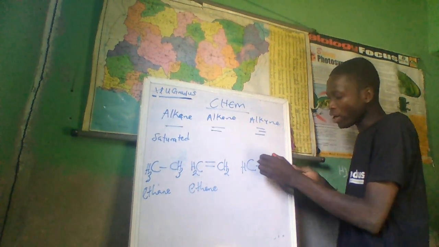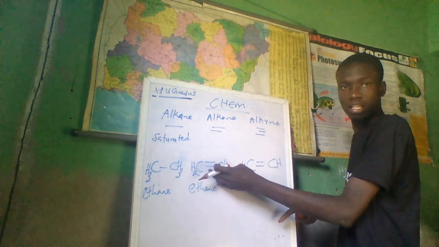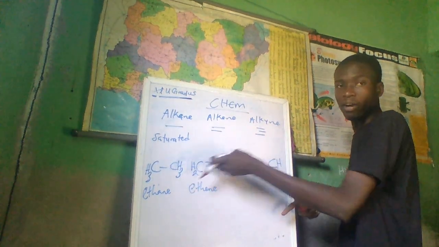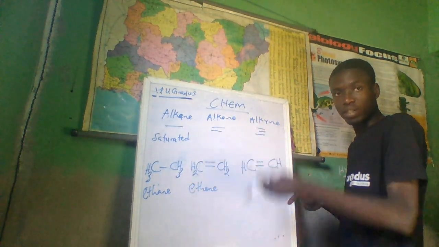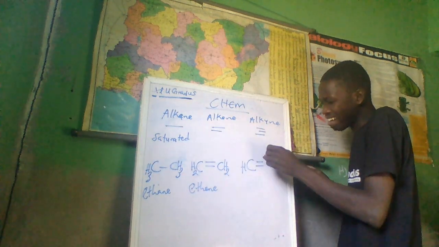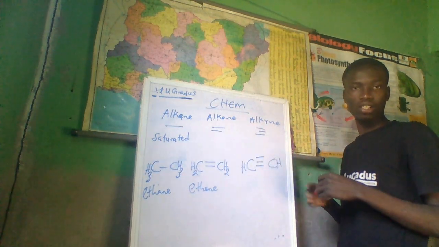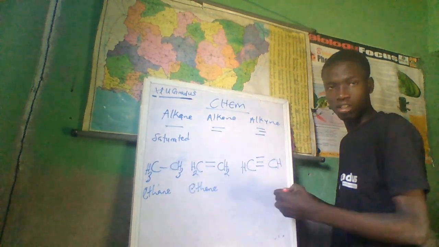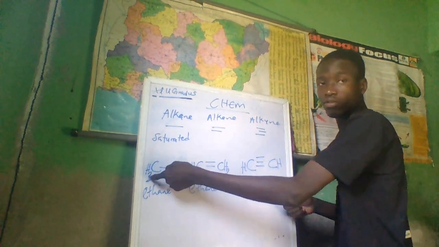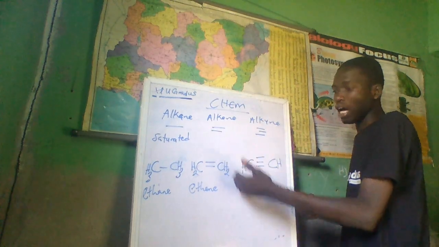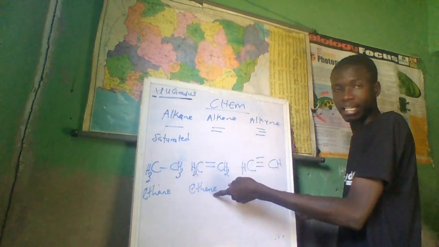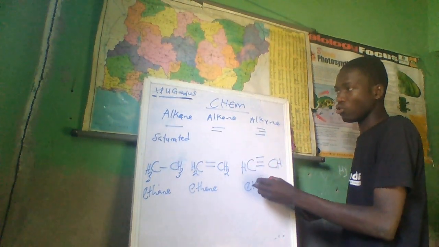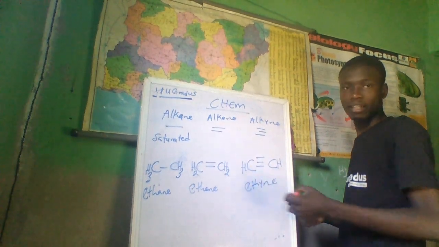So that means already there's a double bond from here. But because of the removal of another 1 hydrogen from each carbon, which is a sigma bond, there's another creation of another pi bond. So we can therefore call this reaction an elimination reaction. I eliminate 2 hydrogens from here, I get ethene. I eliminate 2 hydrogen atoms from ethene, I get ethyne. So you now call the name of this compound ethyne.